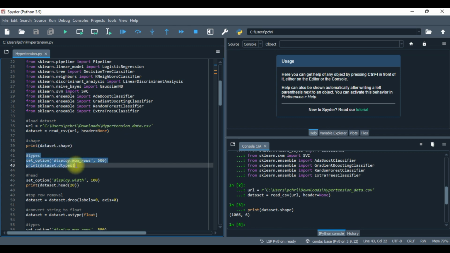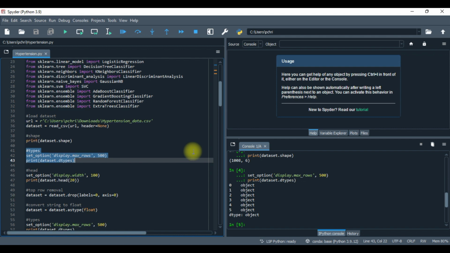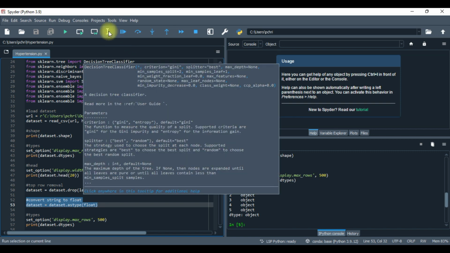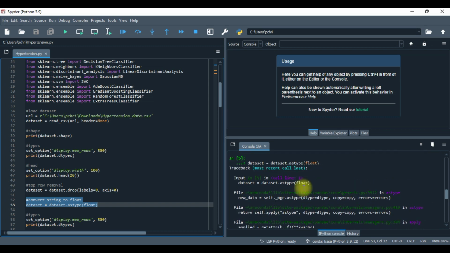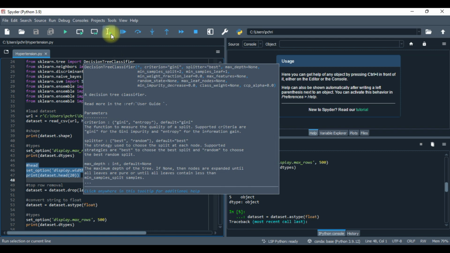Now we have to look at types here to see what types we have, because in order for the model to actually run and the data to run clean, they cannot be objects. They have to be converted into numbers through float64 in Python. So we need to check to make sure everything runs well, right? So far we know all of them are basically displayed as objects, right? So if we try to convert this string to float as of now and see what we get, can't do it. So that means we're going to have to try and remove certain lines in order for it to work, right? So let's focus on the head, okay? See what we get here.